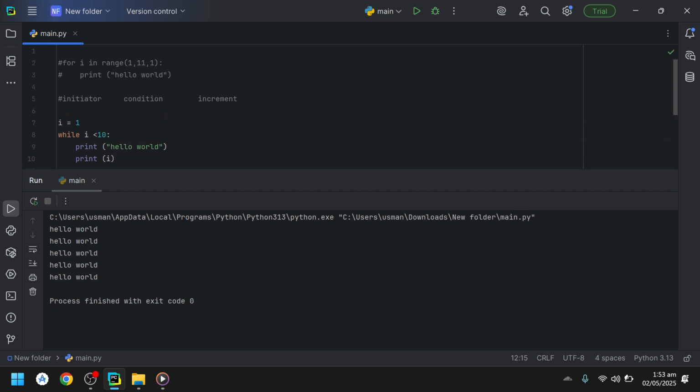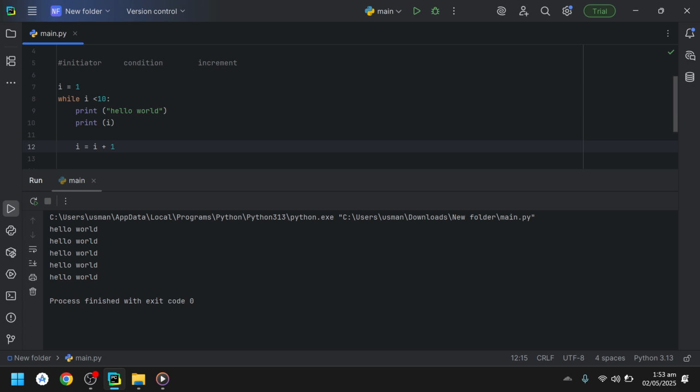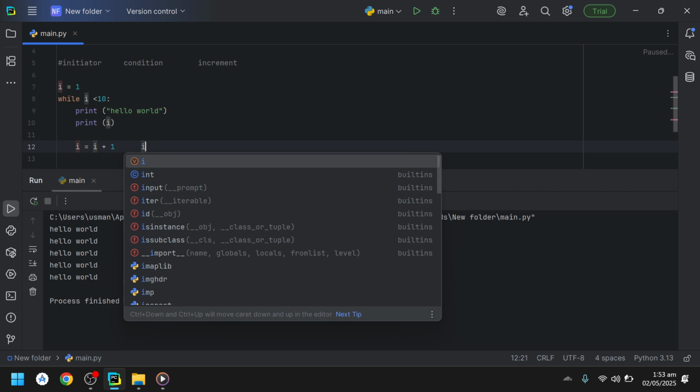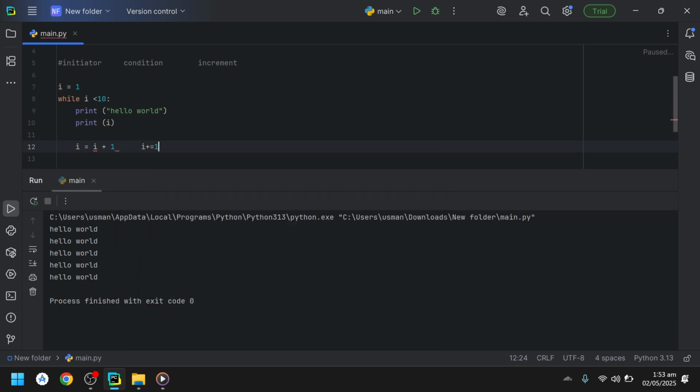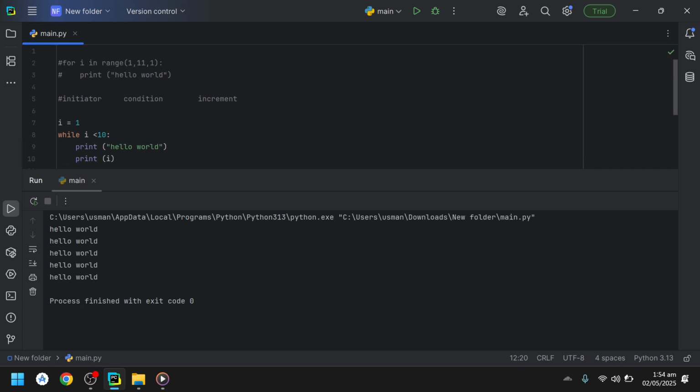I is equal to I plus 1. Instead of writing this line, we can write it another way as well, which is I plus equal to 1. So you can write it both ways. Both of these have the same meaning, that I is getting incremented by 1. I prefer this one.